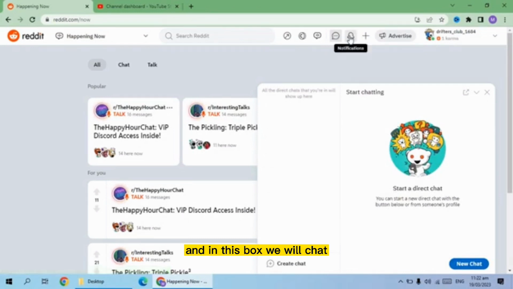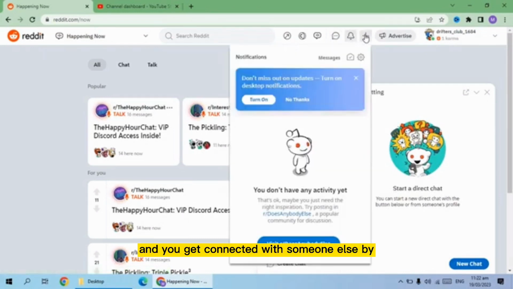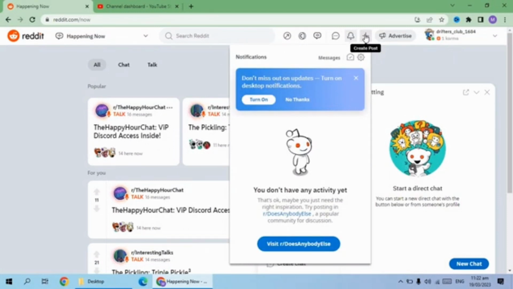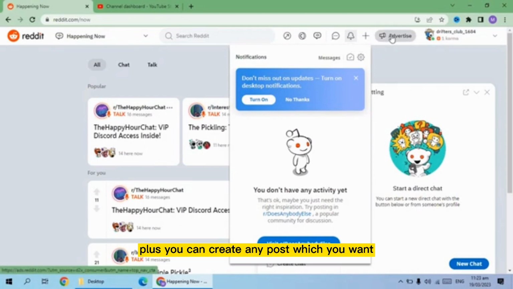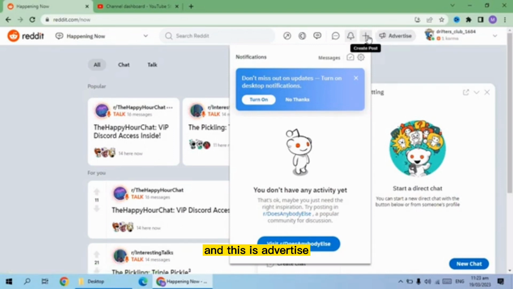And in this box you will chat and get connected with someone else by communicating and chatting with them. And in this create new button, plus, you can create any post which you want, and this is advertise.